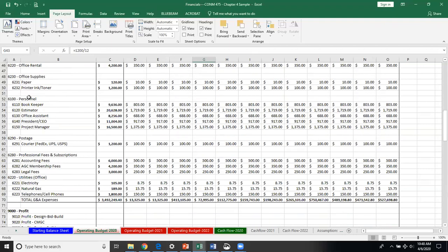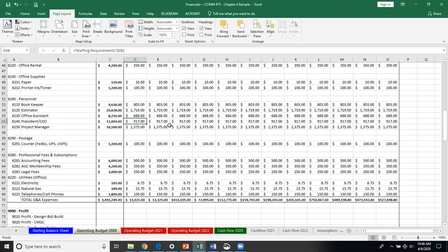your budget. So you can see right here, under personnel, I've got a bookkeeper, an estimator, an office assistant, the president, CEO, and the project manager. When you start looking at my rates here, these are not all full-time people. So you can see my president CEO is only making $11,000 during the year.